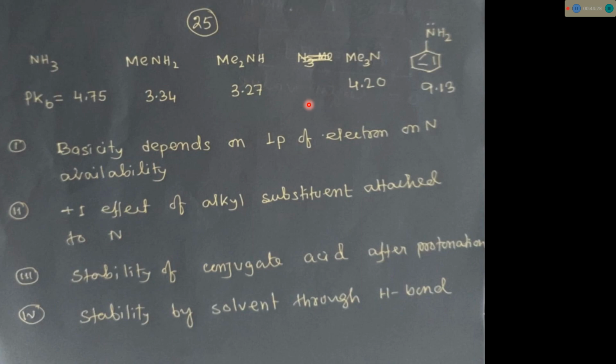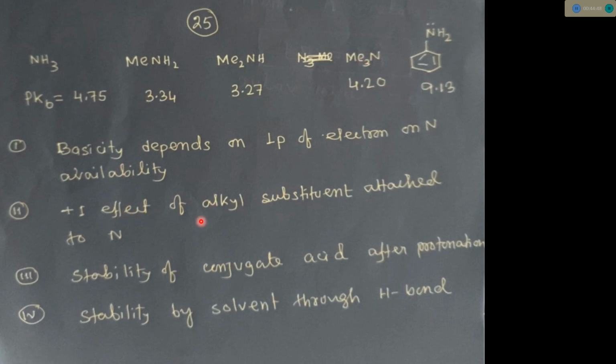Now let's see why I am saying that is the tricky questions. If they only take these three amines and ask some questions like order of basicity, order of acidity, then the answer in this question will be aniline, the most pKb value, less basic.